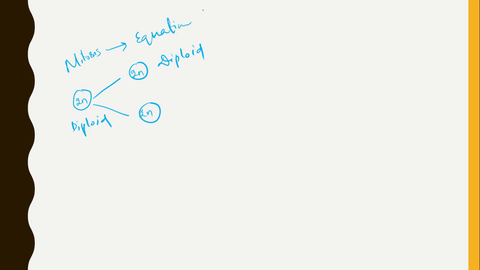Let's say here is a cell with 2n chromosomes. If this is mitosis, then from one cell there will be two cells and the chromosome number will remain constant. It is a diploid cell and the daughter cells will also be diploid in nature. That is why mitosis is known as equational division. And in the case of meiosis, the division is reductional.